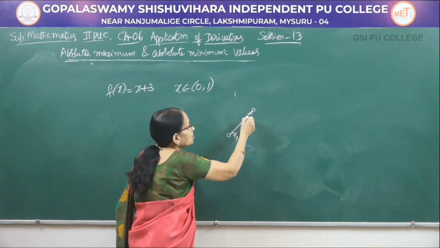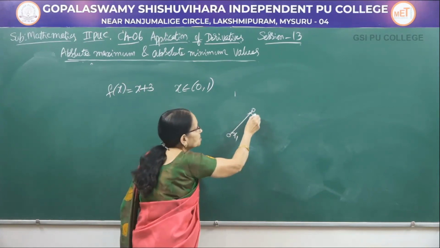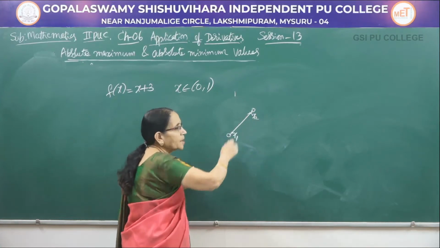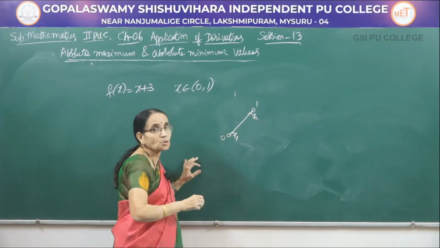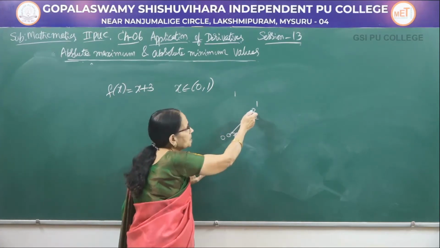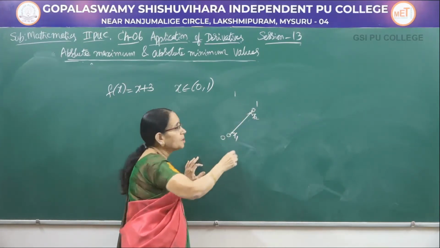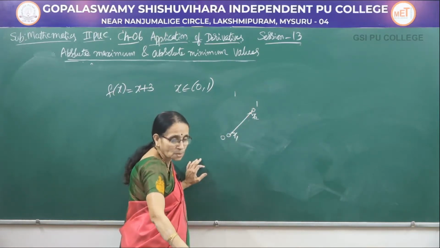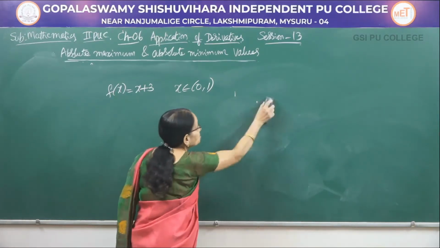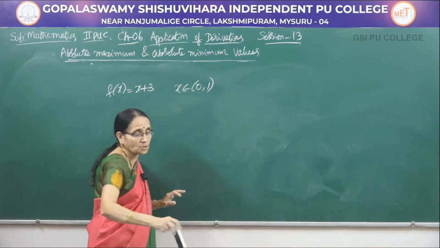The same argument holds good here also. Suppose you take a point x2, very near to 1, this will not be exactly the greatest value. There may be one more than this. Therefore, I cannot say this is the smallest and this is the biggest.